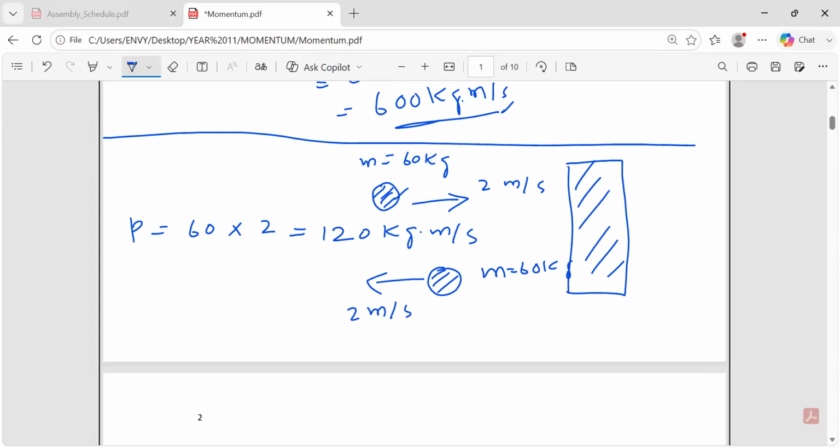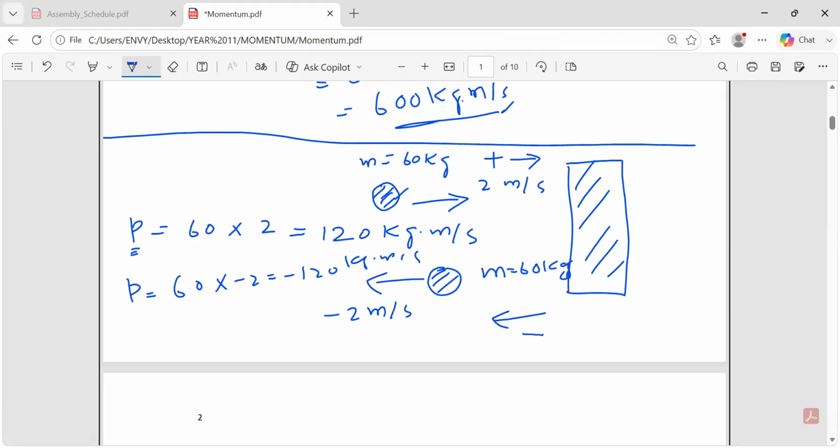As we mentioned, momentum is a vector quantity, right? You are going to choose a direction and give it a sign. Let's say this ball was going to the right, so you will say to the right is positive, the velocity is positive. And if this ball goes to the left, it will be negative, right? So now you will do the same thing, but the velocity will become negative. The magnitude of momentum will not change, because momentum is always conserved. So you will write P equals 60 times minus 2, which will be minus 120 kg meter per second.